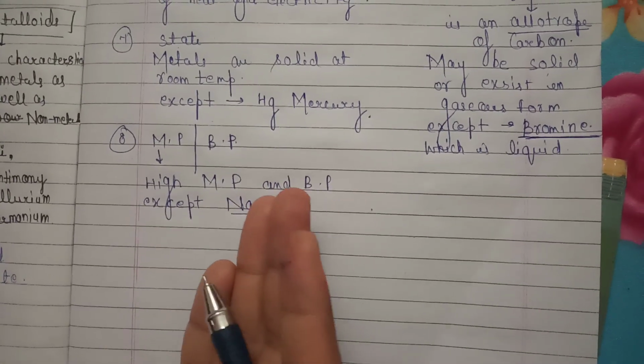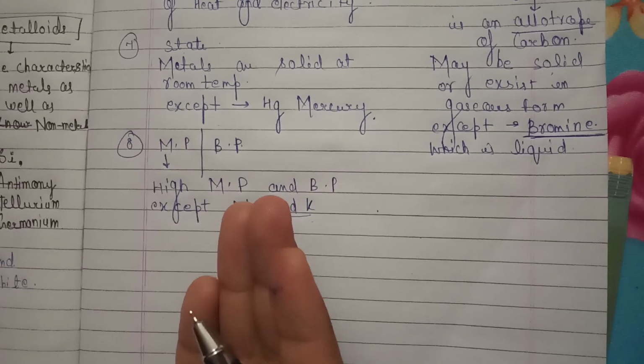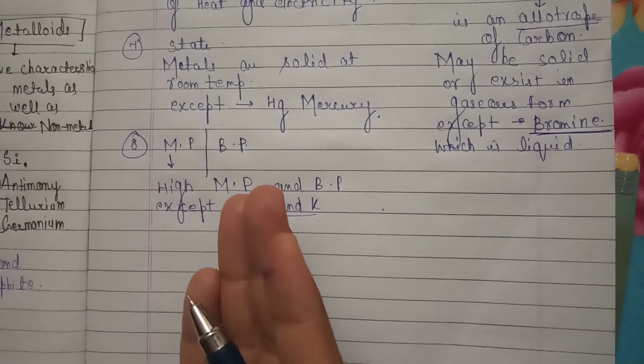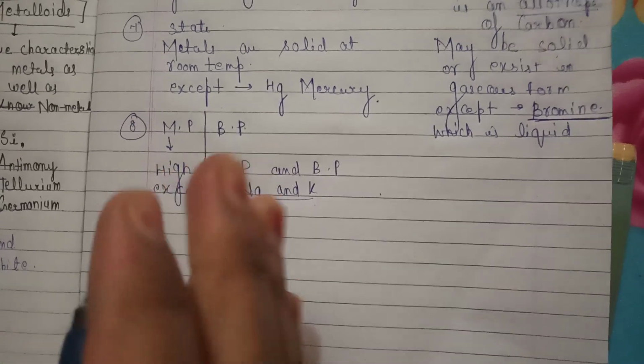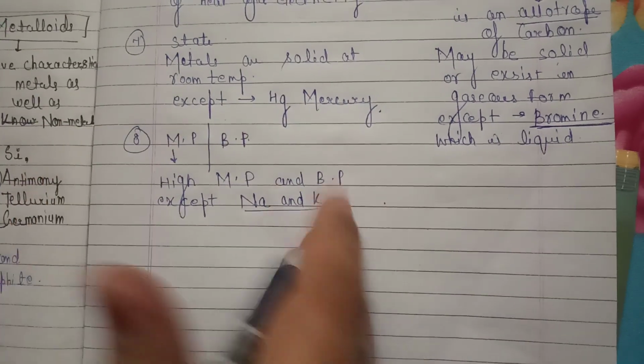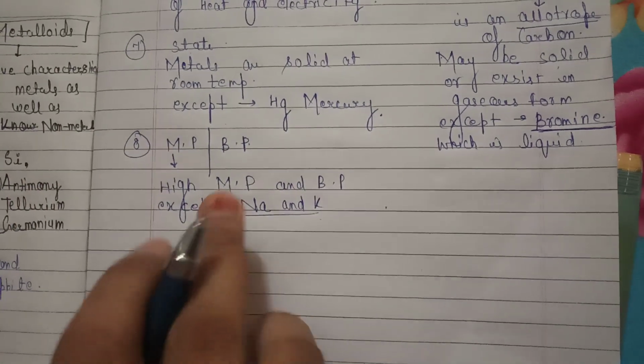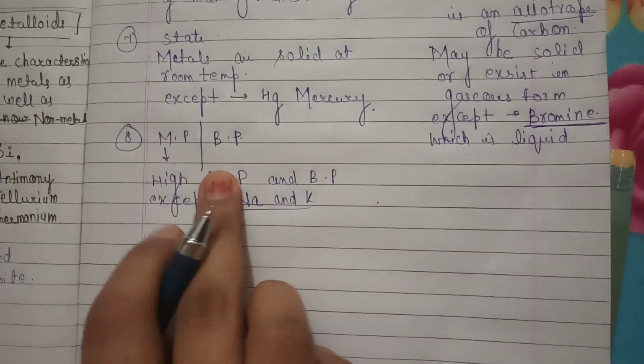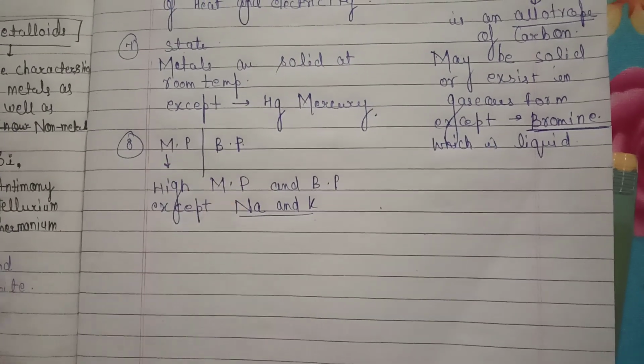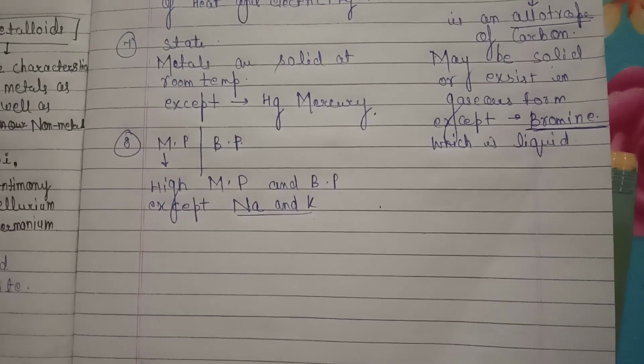You are aware of the bonds. You have heard of covalent bond, which is formed by the sharing of electrons. You have heard about ionic bonds, which form by the transfer of electrons. In a similar way, why do metals have high melting and boiling point? Because of strong metallic bonding.